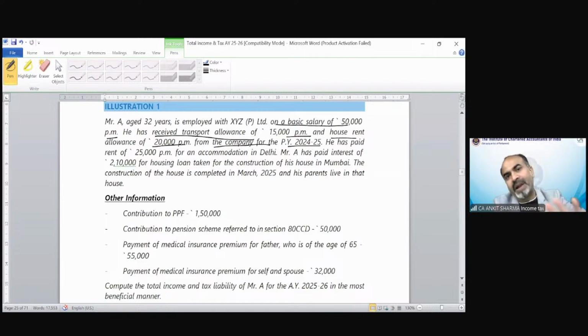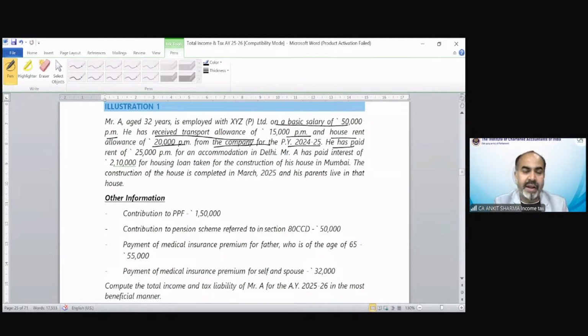So they will provide you a question like this, and they might ask you which is more beneficial, like to take HRA or to take the rent-free house, etc. These kinds of combinations might be given in examination to find out the best salary structure for an employee. So that would be a normal question for you, like calculation of tax. There is nothing new for this.